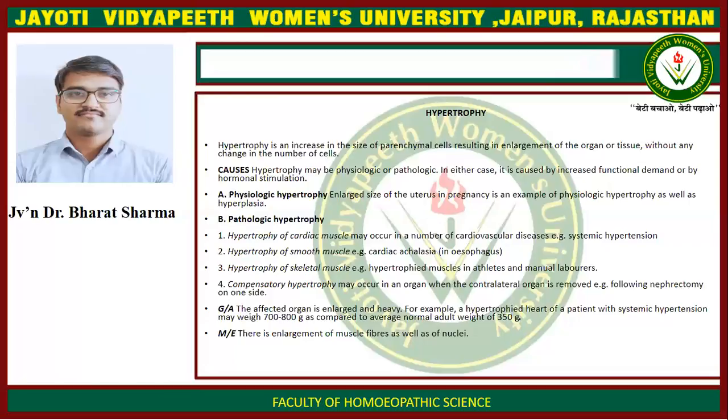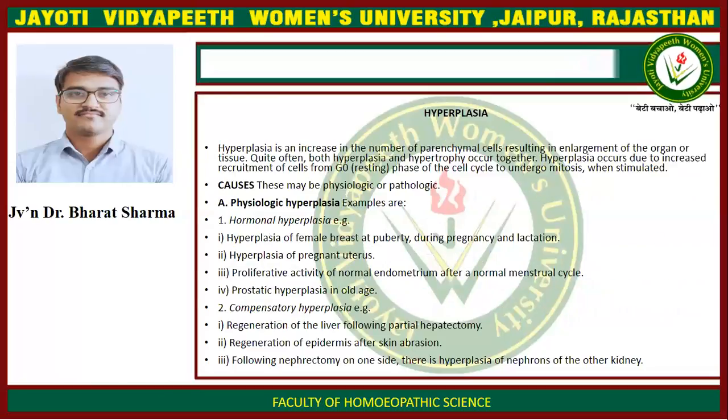Gross appearance: the affected organ is enlarged and heavy. For example, a hypertrophied heart of a patient with systemic hypertension may weigh 700 to 800 grams as compared to an average normal heart which is about 350 grams. Microscopic examination shows there is enlargement of muscle fibers as well as of nuclei.